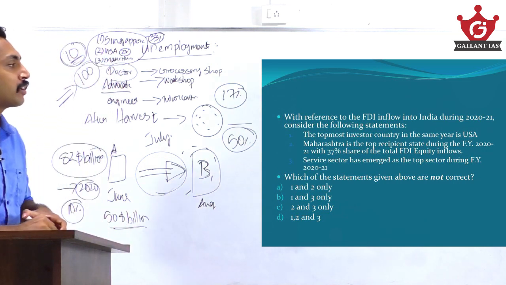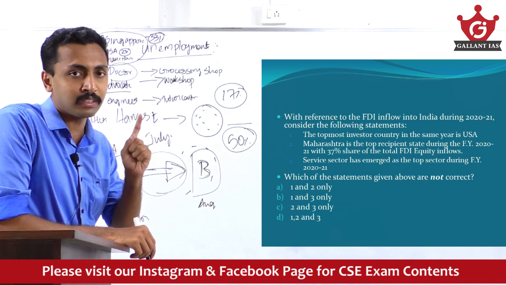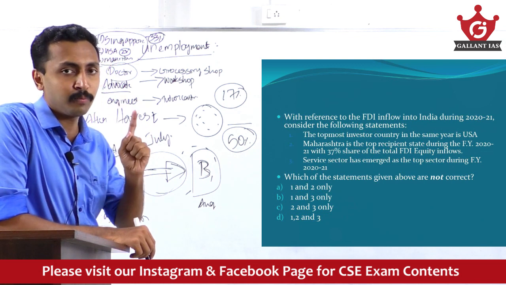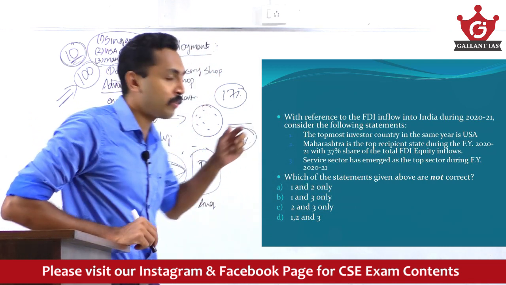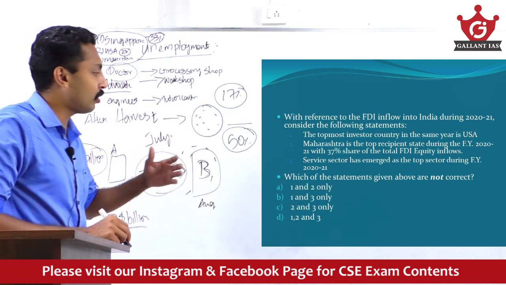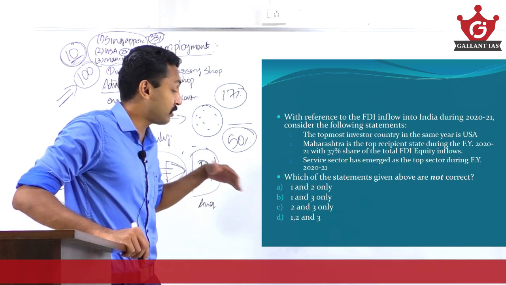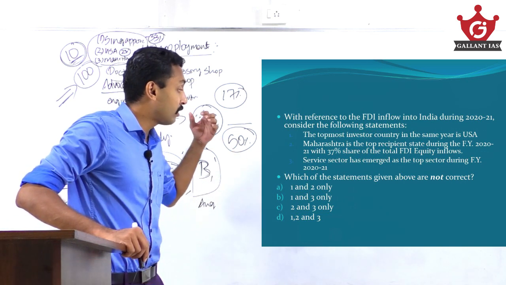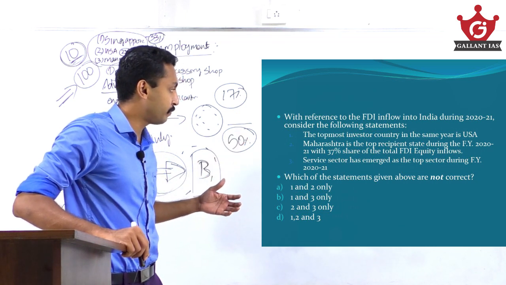So the first statement is wrong. The statement given is that the topmost investor country in the same year is USA. That is wrong. Singapore is the topmost investor. Here the question is asking for the statement that is not correct. So the first statement is not correct. So we can eliminate option C, which does not include statement 1. So remaining A, B, D.